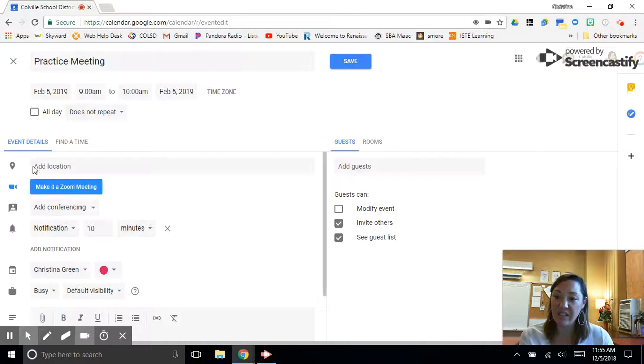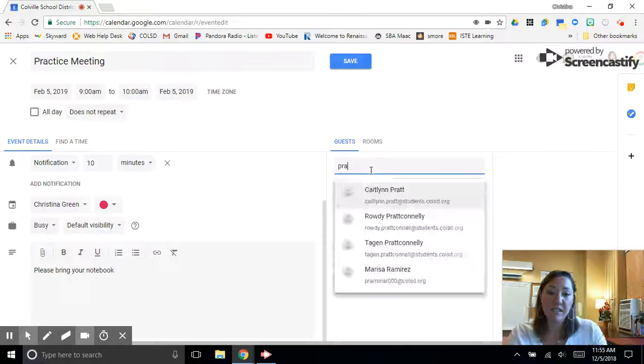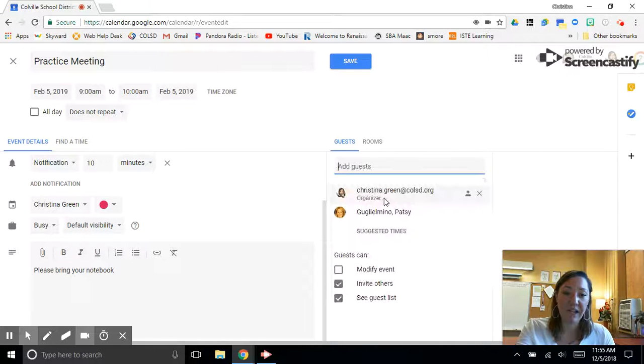Down below, you see all these different event details, and then a place to add descriptions. Let's say, please bring your notebook as a description. And then to the right is where you see all the guests that you can add. You can also change what the guests can do, if they can modify the event, invite other people to the event, or see guest lists. So to add a person to your event, you simply write in their name or their email address. I'm going to invite Patsy to this meeting and press save.